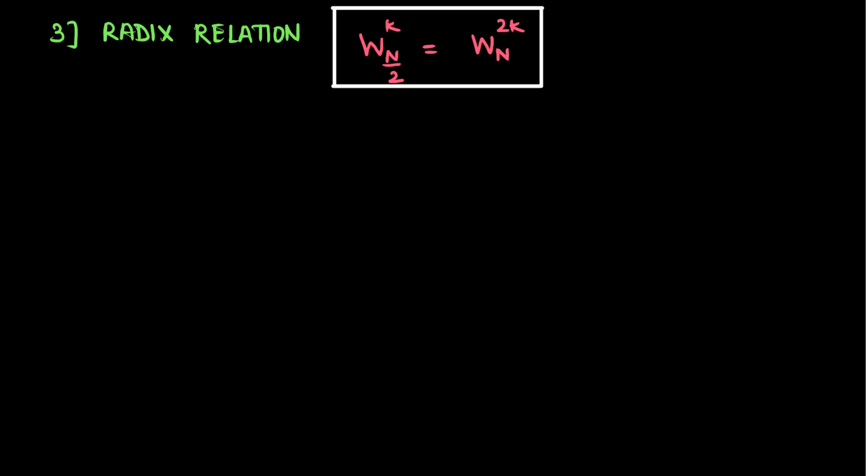The third property is known as the radix relation, which is given as Wn by 2 to the power k is equal to Wn to the power 2k. So now let us consider this part separately in order to prove it.